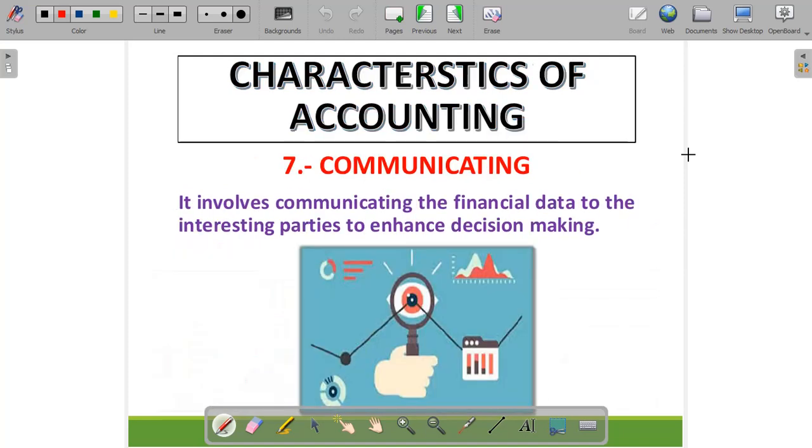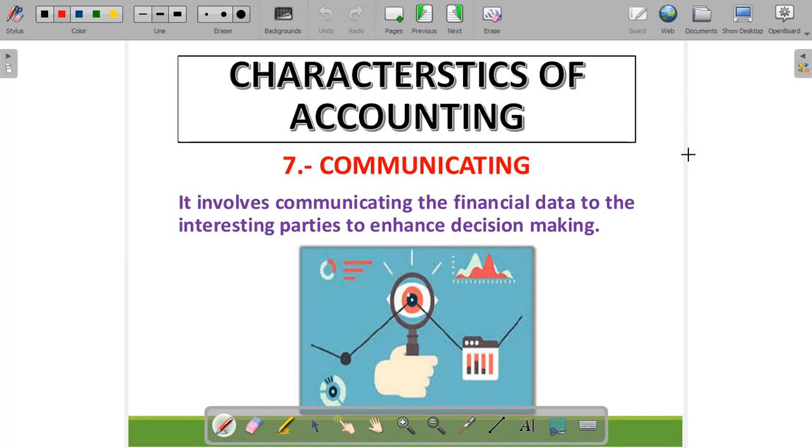In the very last characteristic of accounting, we need to communicate the financial data. Communicate means transferring the financial data to the interested parties. How do we transfer it? With the help of annual and periodic reports. From time to time, a business is required to communicate the financial data to the interested parties because that data helps them in decision making.